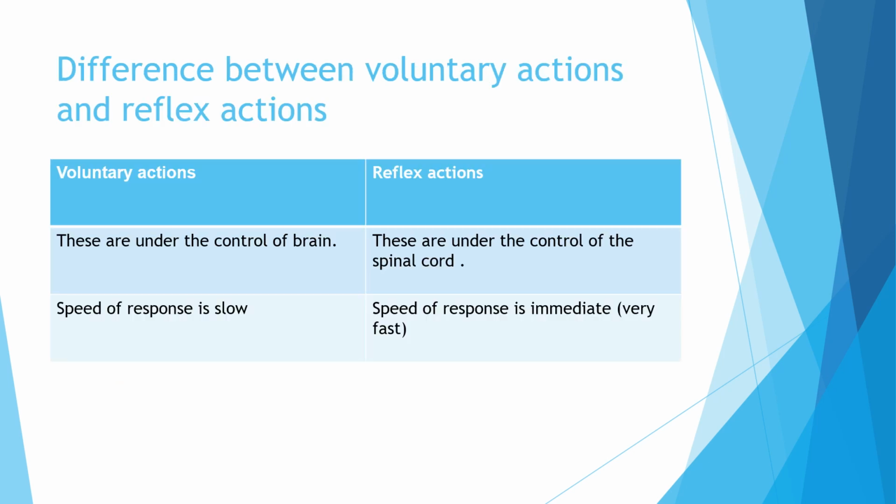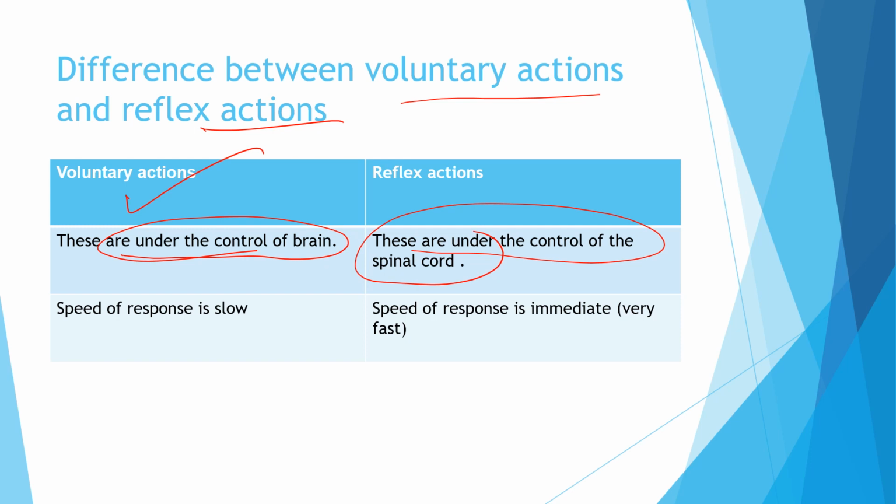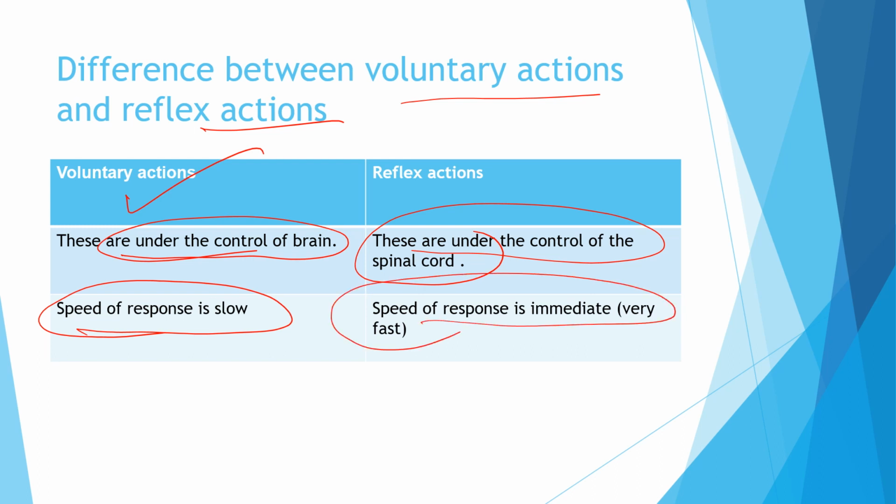So here we are up to the difference between voluntary actions and reflex actions. So what are voluntary actions? These are under the control of the brain. And what are reflex actions? These are under the control of the spinal cord. So in voluntary actions, the speed of the response is very slow, whereas in reflex action the speed of the response is immediate and very fast. So voluntary actions are always under the control of the brain and the speed of response is slow. And reflex action is under the control of the spinal cord and the speed of response is immediate and very fast.